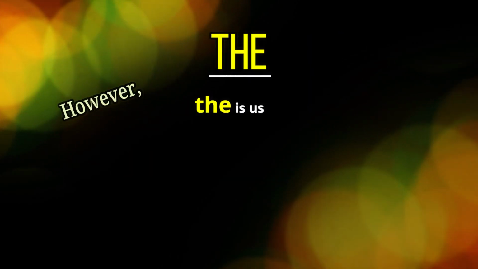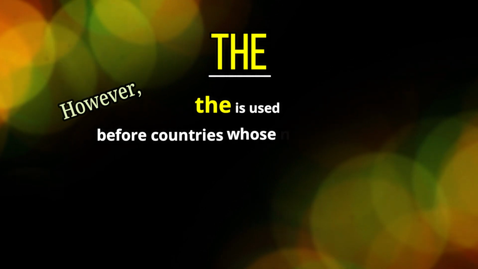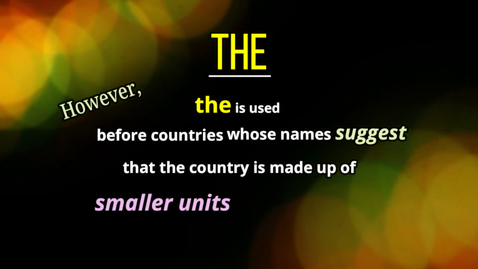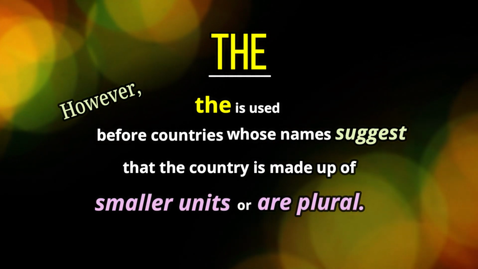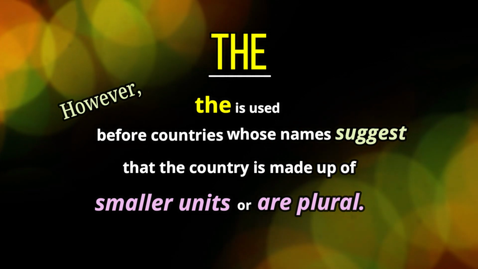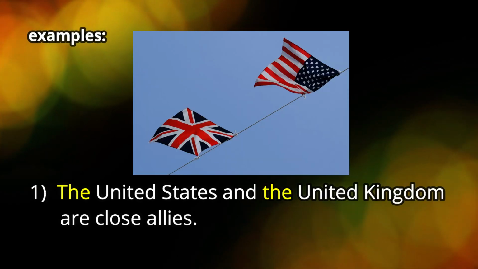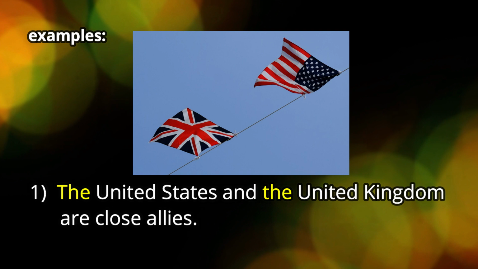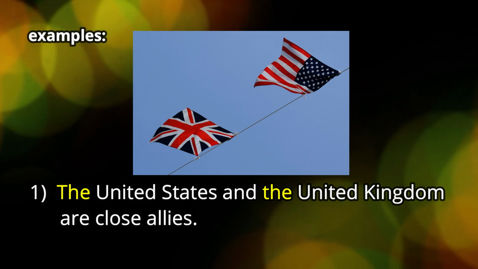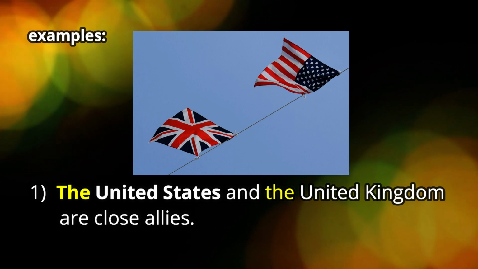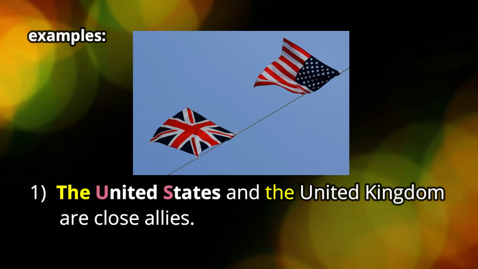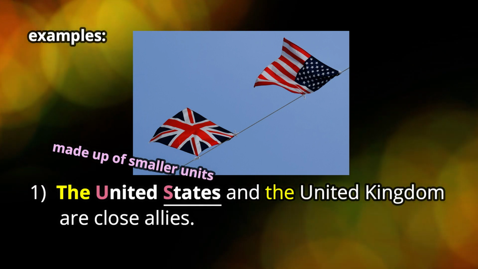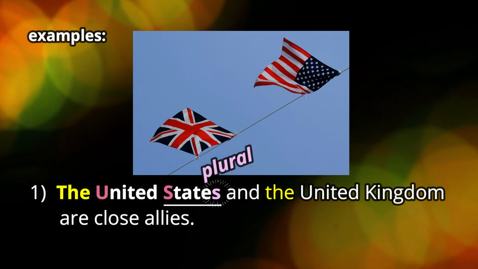However, the is used before countries whose names suggest that the country is made up of smaller units or that the country is plural. All right, so you can see this in the two examples. So in example number one, the United States and the United Kingdom are close allies. You can see how we use the United States, or what we say the US, is one country made up of smaller units. In this case, they're states. And there's even an S on the end, so it's a plural.